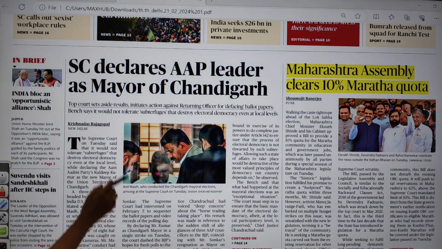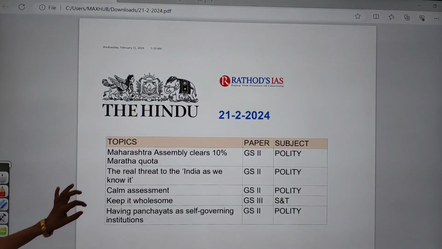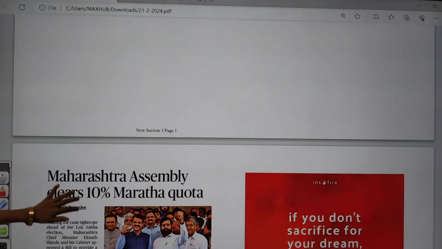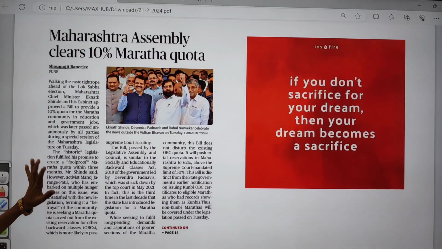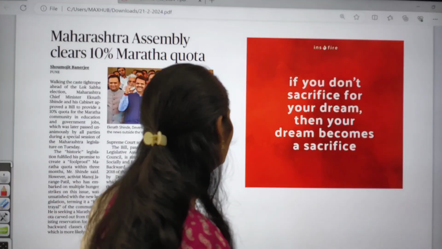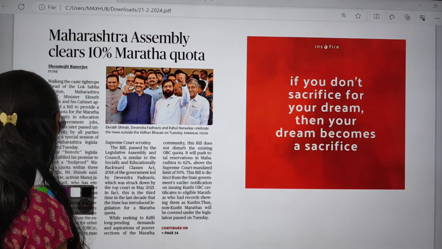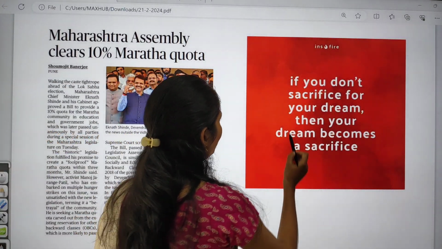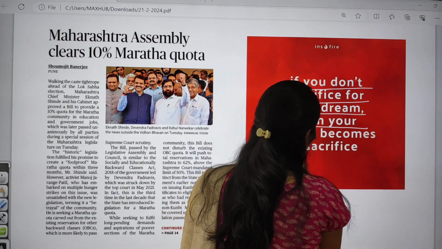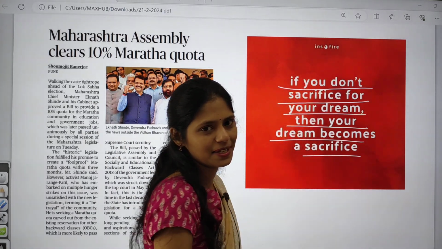Yes, now let us see the notes. Let us see this topic in great detail. Before that, I came up with a quote today, and again this is a motivational quote. The quote is: if you don't sacrifice for your dream, then your dream becomes the sacrifice.